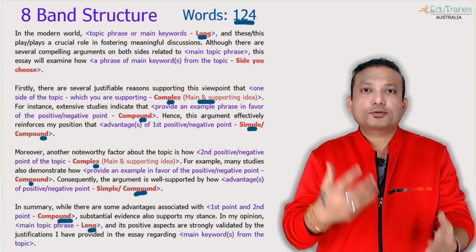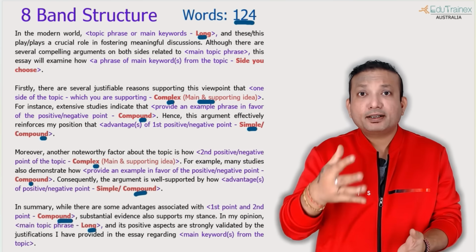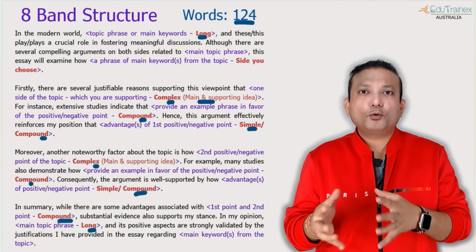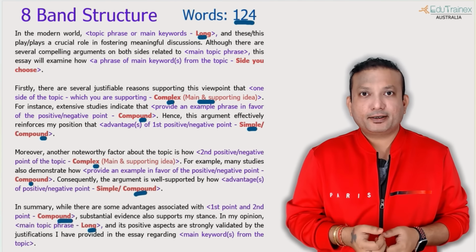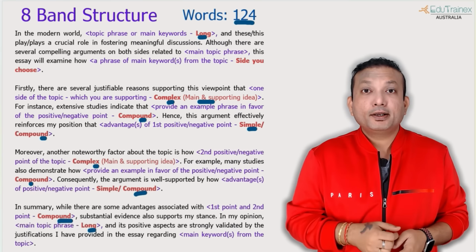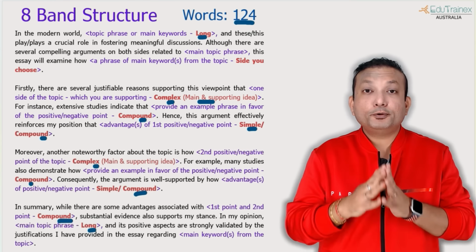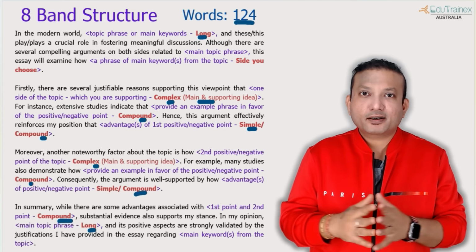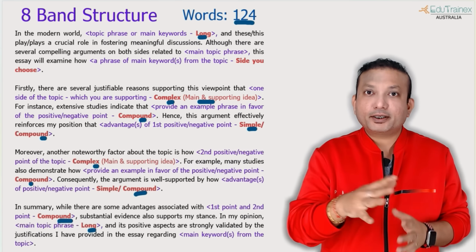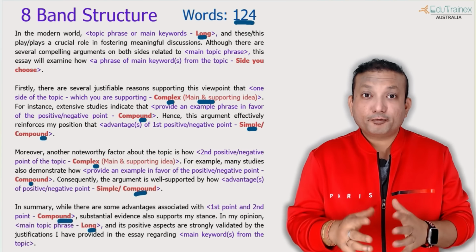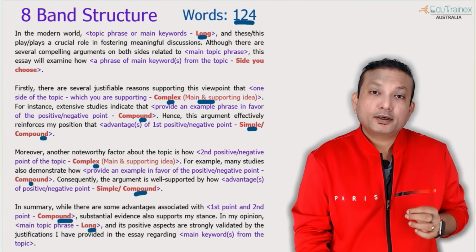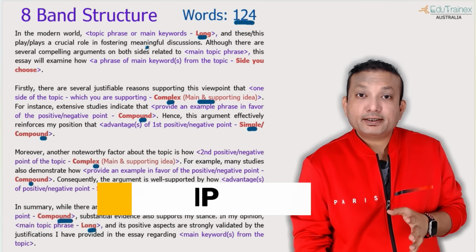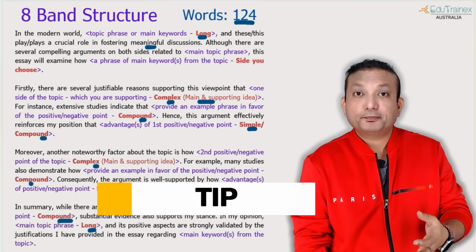And when you use the template in the exam, then the AI has no way to match it with an existing template. So that's step number one. Very, very important step. All of you do this. There are numerous grammar tools that can help you to make sure that there are no grammar mistakes when you are modifying it. So the tip number one or the trick number two is replace the words of same types.